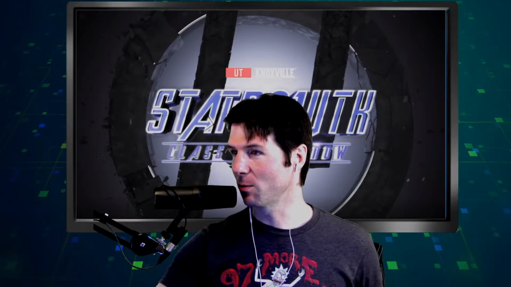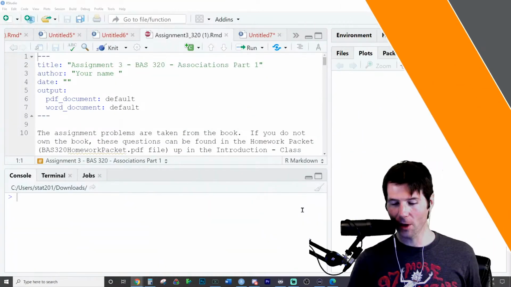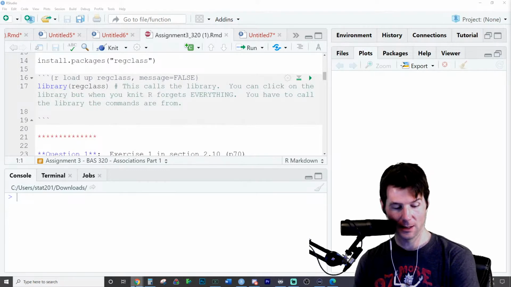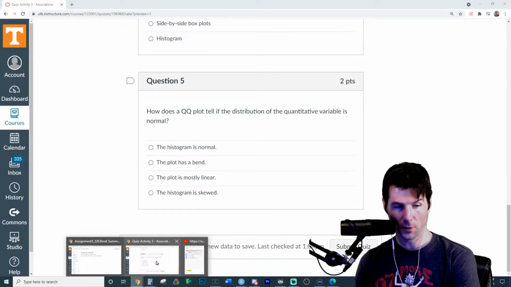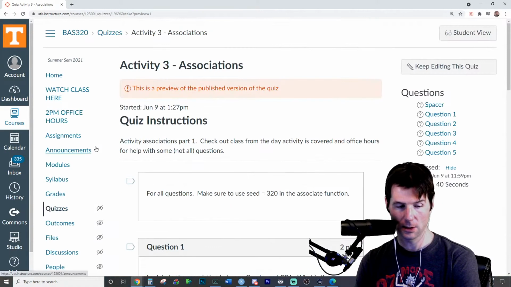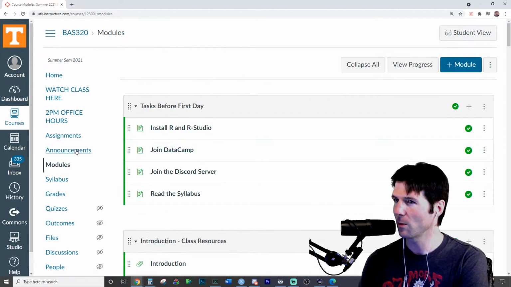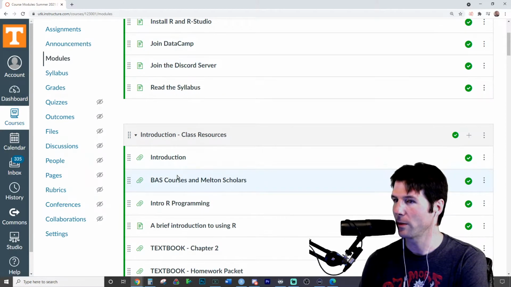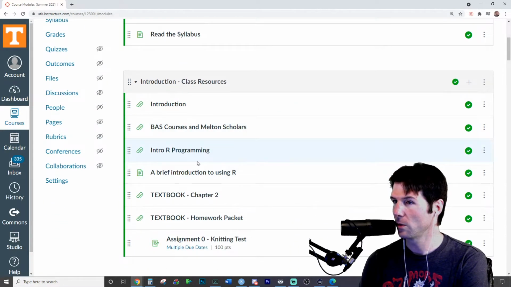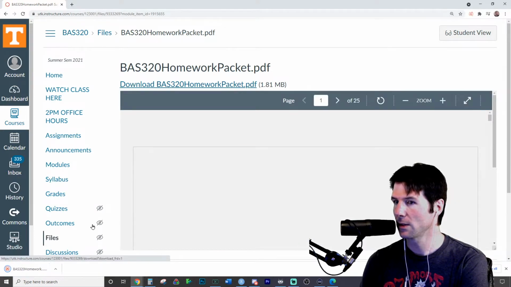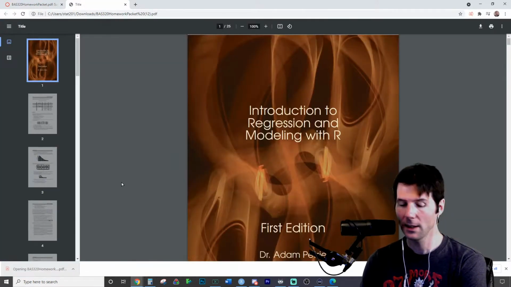Let's take a look at this. Question number 5. Here we go. We're actually probably going to need the homework packet for this. Make sure to remember the homework packet is located over on the modules. Maybe I can make the homework packet a button, but you don't want too many buttons. So we go over here to homework packet, and here's the opening of the homework packet.